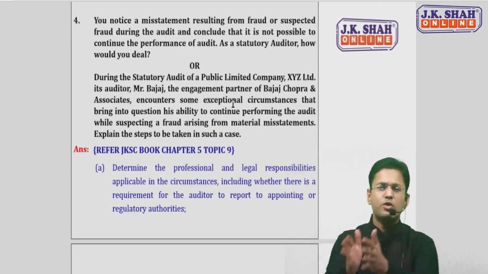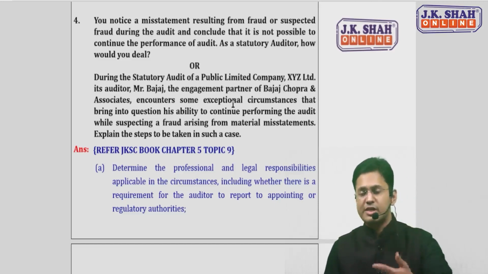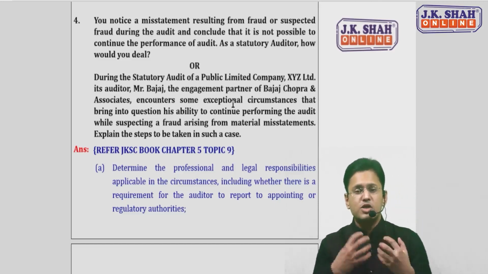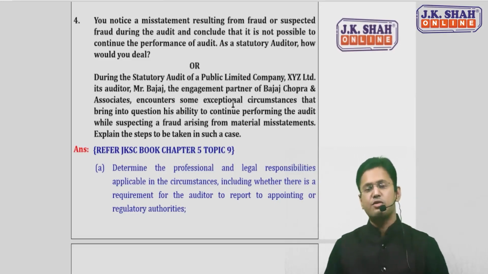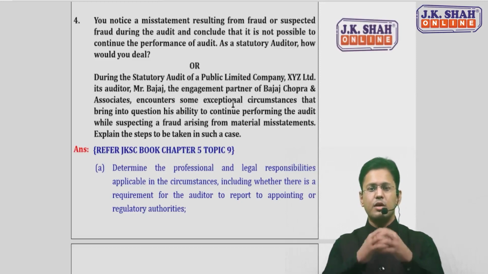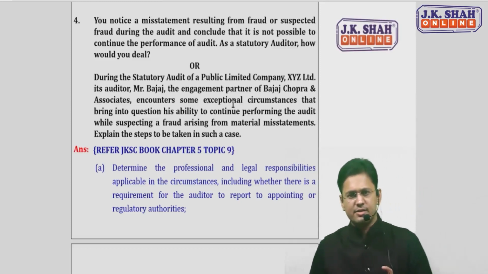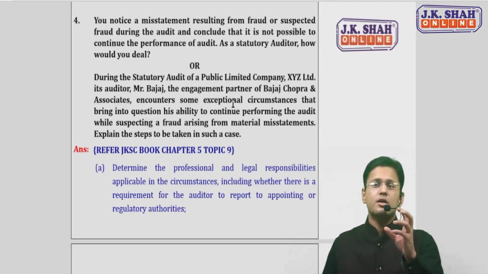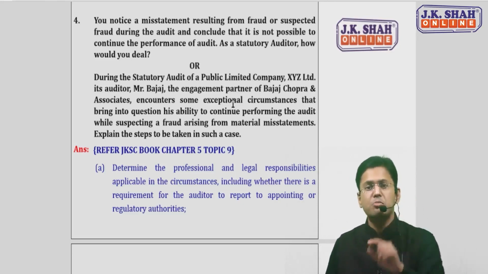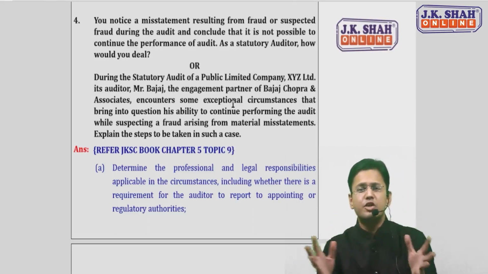During the audit of a particular company, Mr. Bajaj was the auditor. He encountered certain special or exceptional circumstances that bring into question his ability to continue performing the audit while suspecting a fraud arising from material misstatement. Explain the steps to be taken in such a case. So the simple question is, in this situation, when the auditor's ability to continue performing the audit is in question, what should he do? He should not directly withdraw from the engagement and go away.